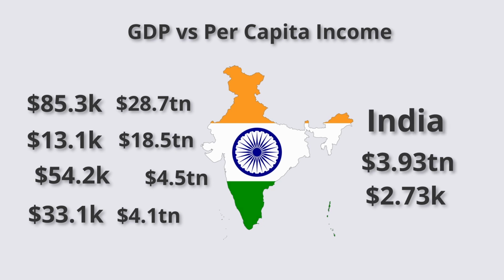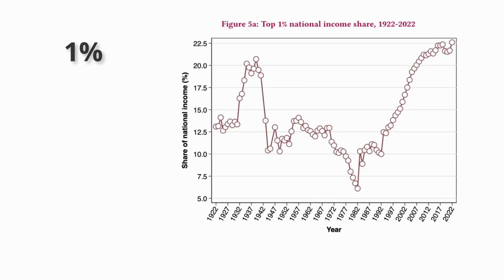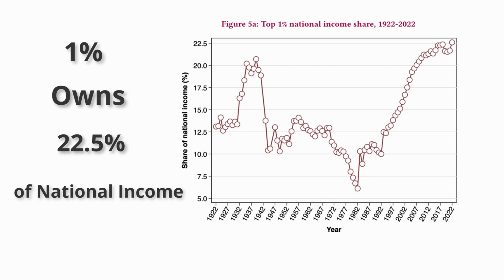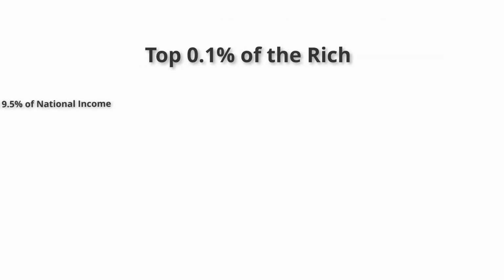India's per capita income is way less when compared to the other major economies. In fact, we rank at 135th in the world. This shows that there is a huge economic disparity in India. The top 1% of the population owns 22.5% of the national income in India. There is economic disparity even in the top 1% of the population in India.